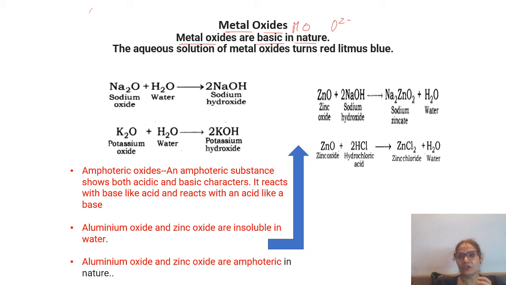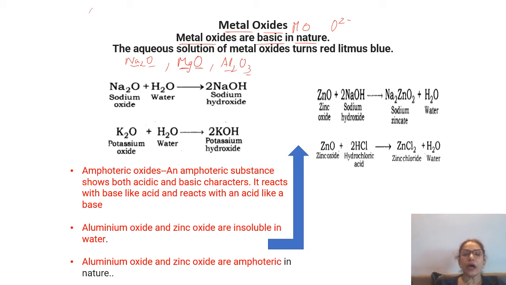That is the indication. If we take a red litmus and put it in a metal oxide solution, it will turn blue. Examples of metal oxides: sodium oxide, magnesium oxide, aluminium oxide, metal and oxygen. So they are all metal oxides.